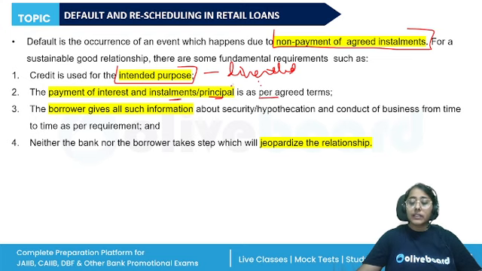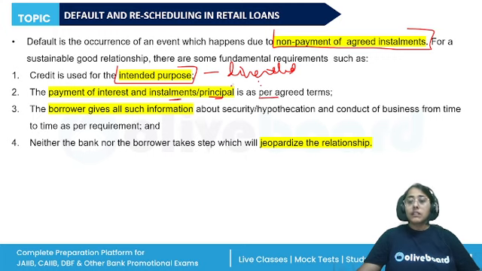So if the repayment schedule is not adhered to as per the commitments made, then it translates into a default. And the severity of a default varies according to the period of default, from a simple overdue to the stage of non-performing assets. All right.